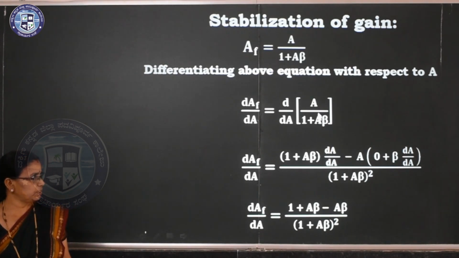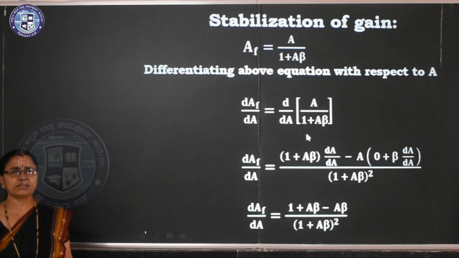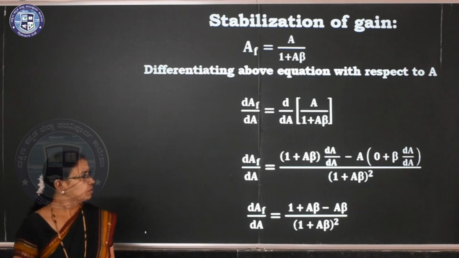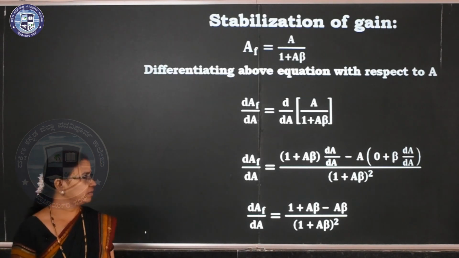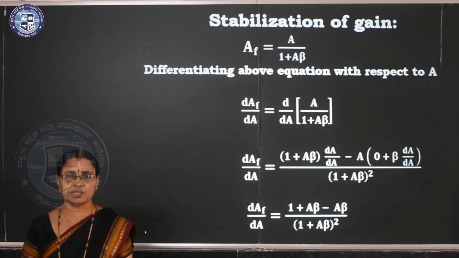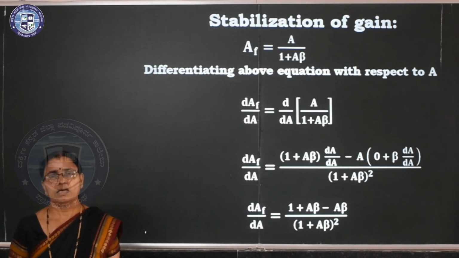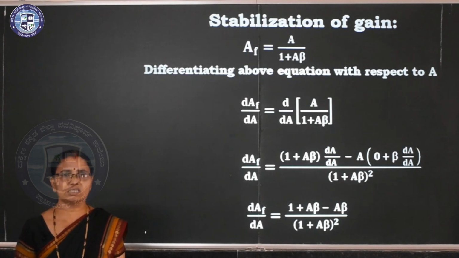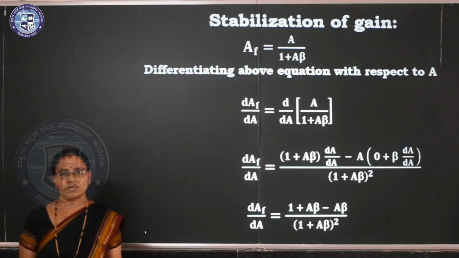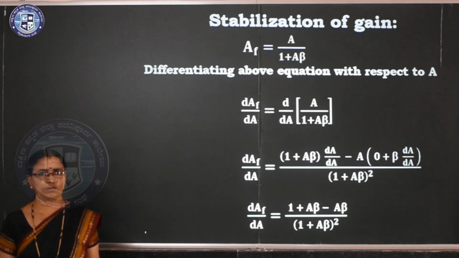So here u is nothing but A, v is nothing but 1 plus A beta. So we take the denominator (1 plus A beta) whole square, and the differential of A with respect to A, or differential of x with respect to x, is nothing but 1, and differential of any constant is equal to 0. If any constant is there, you have to take it outside. Clear?